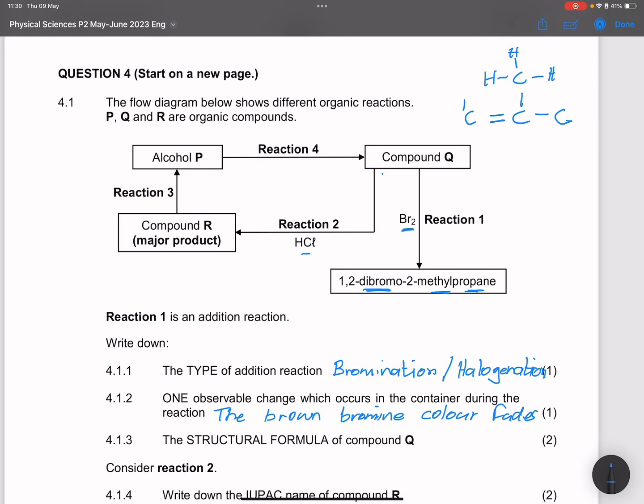All right, so there we go. Okay, that's supposed to be a hydrogen. Oh, I'm missing just one hydrogen over there. Yeah, I think the rest is fine. Okay, so this is what the structural formula of compound Q would actually look like.